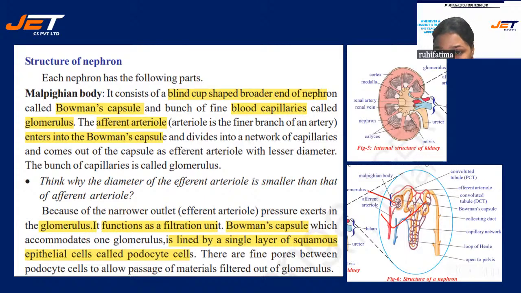This is the efferent artery. From here, it is going on. It is entering the nephron, or you can say the Bowman's capsule. Okay, and there is a capillary network over there. What happens? Diffusion of blood takes place, and after that diffusion, what happens? This artery goes out. That is known as the efferent artery, which has a narrower lumen.